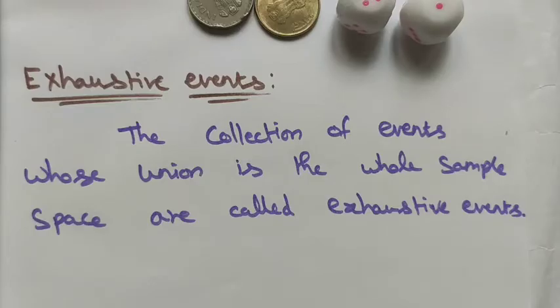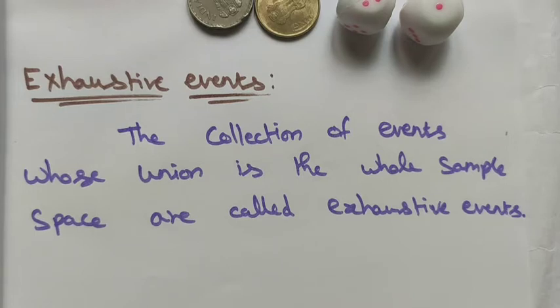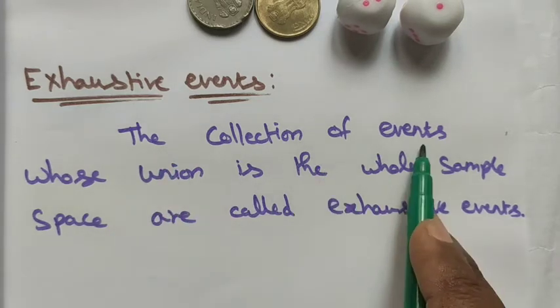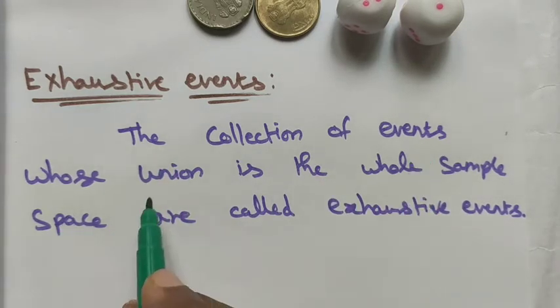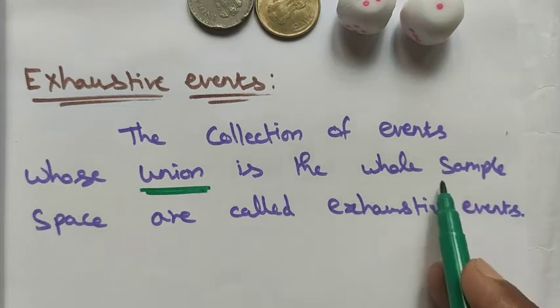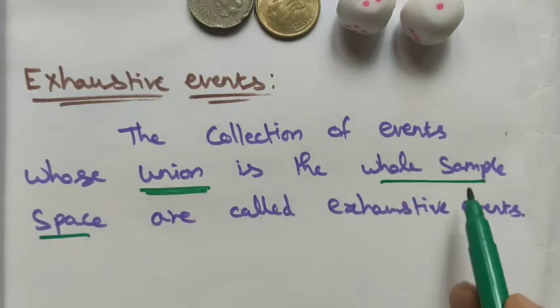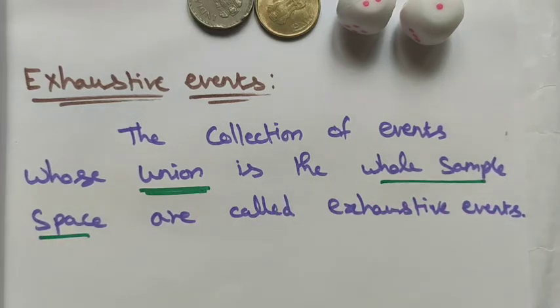Now we see the exhaustive event. An exhaustive event is opposite to a mutually exclusive event. In mutually exclusive events there is no common element. Here, whether they are common or not, the union of the whole set is equal to the sample space. We know the sample space is the biggest set. It is the collection of events whose union is the whole sample space.